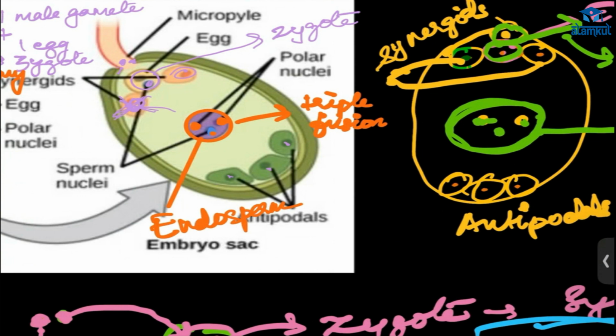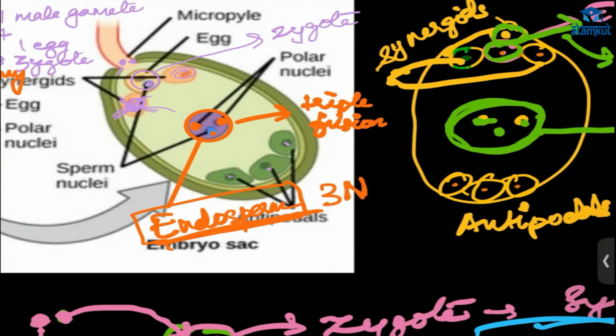All the work is mostly done by the synergids, for calling out. The antipodals are just there, no work, and they will dissolve. And this endosperm, what is its work? It will provide nourishment for the zygote.